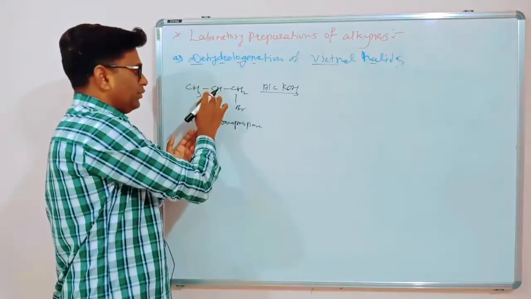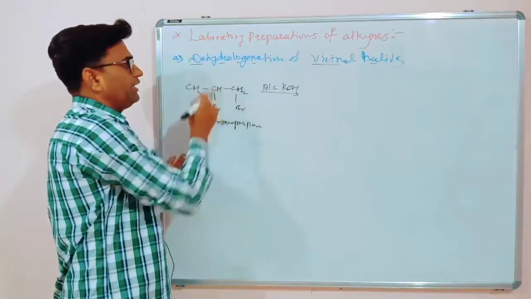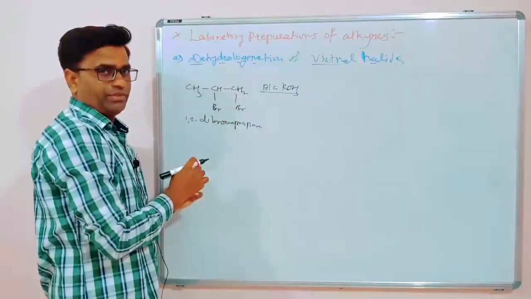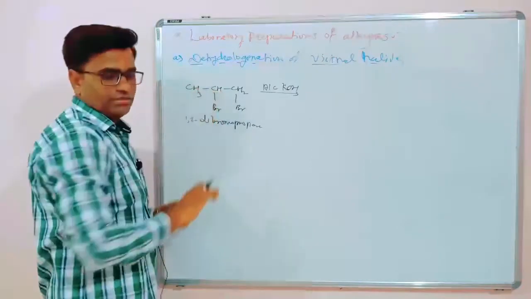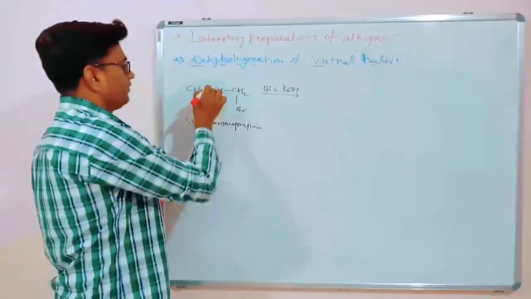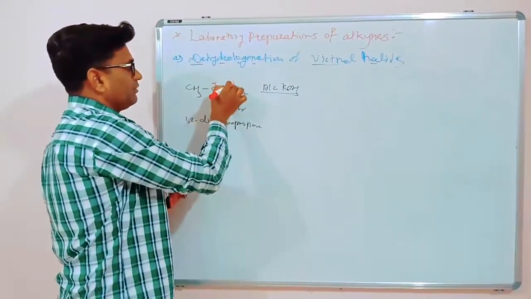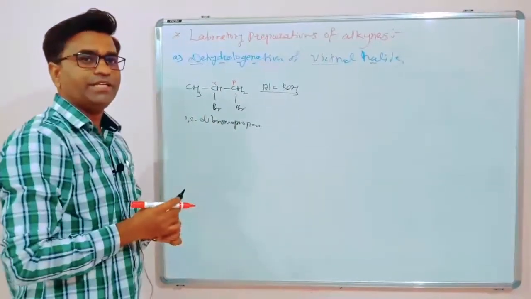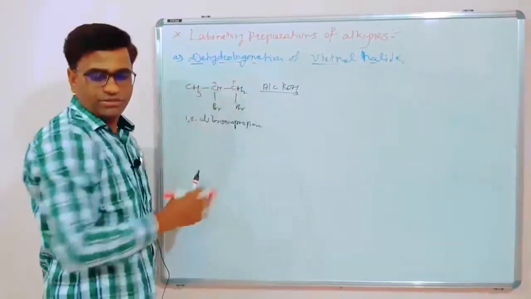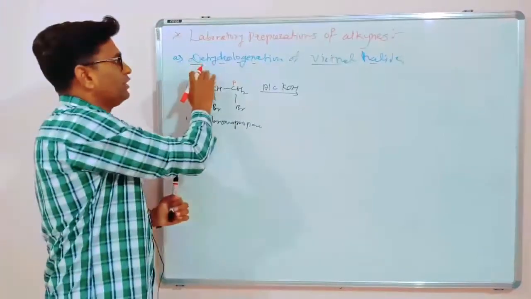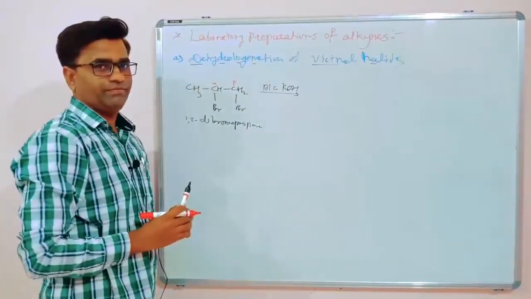One of the bromine and a beta carbon hydrogen. If this is the alpha carbon, then from the beta carbon one hydrogen is getting eliminated, that is dehydrohalogenation, meaning removal of hydrogen as well as halogen.